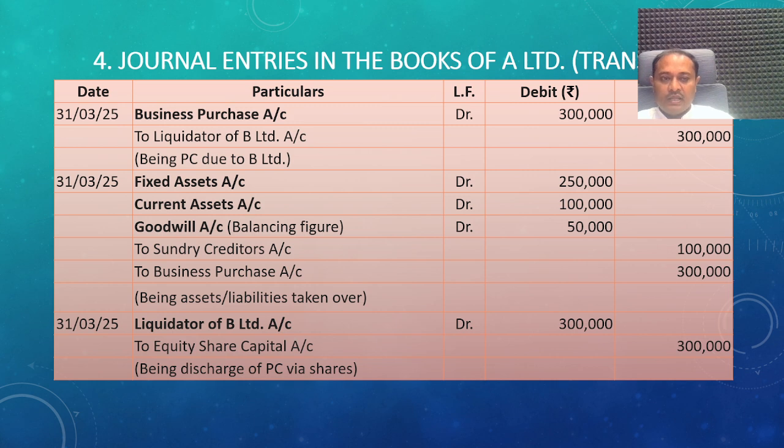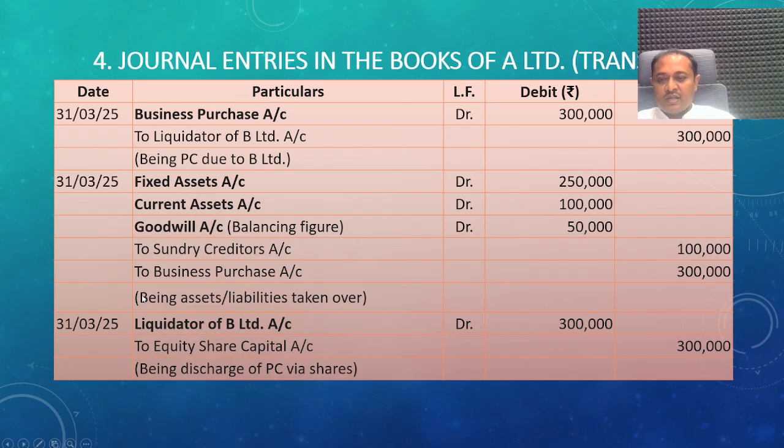Goodwill account debit 50,000. So 2,50,000 plus 1 lakh plus 50,000 is 4 lakh. To sundry creditors account 1 lakh, to business purchase 3 lakhs. So the total of both sides is 4 lakh.